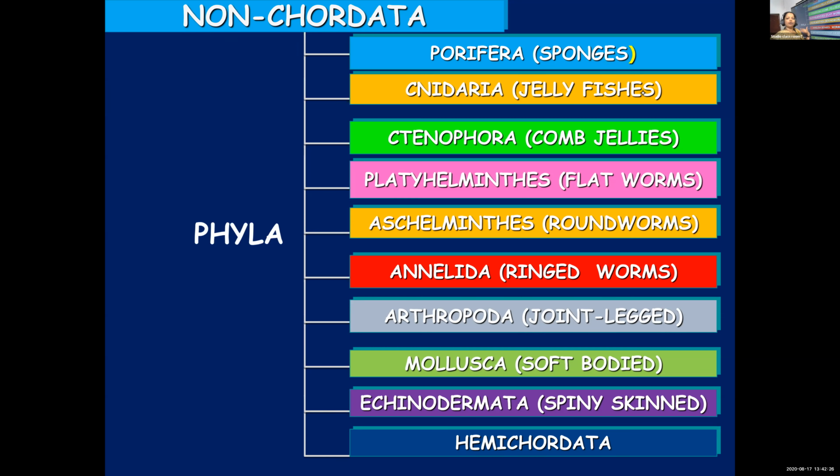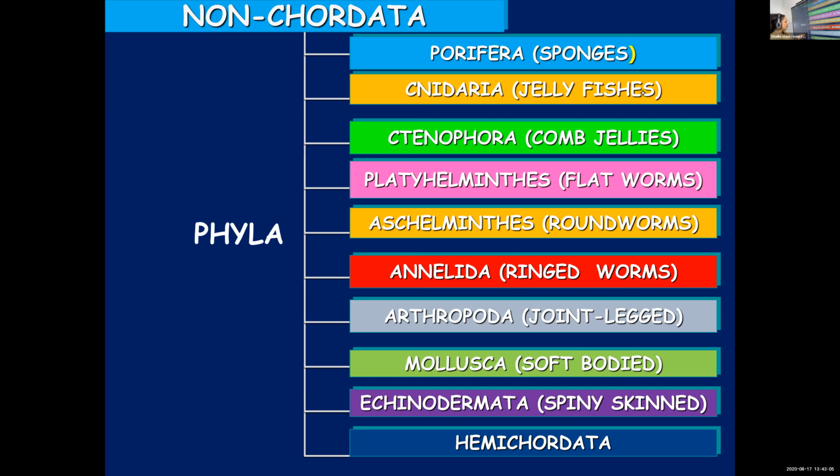So please ensure you use some codes, like we remember all the seven colors in the rainbow with the help of the term Vibgyor. Just like that, make your own mnemonics and recollect it. Porifera, Cnidaria or Coelenterata, Ctenophora, Platyhelminthes, Aschelminthes, Annelida, Arthropoda, Mollusca, Echinodermata, and Hemichordata.